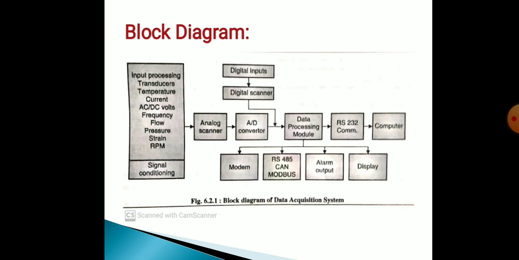Data processing module does averaging, summing, limit fixing, scaling operations on signal. Processed digital data is transferred to computer serially using RS-232 communication cable. Also, data is transferred over a long distance using different data transfer techniques.